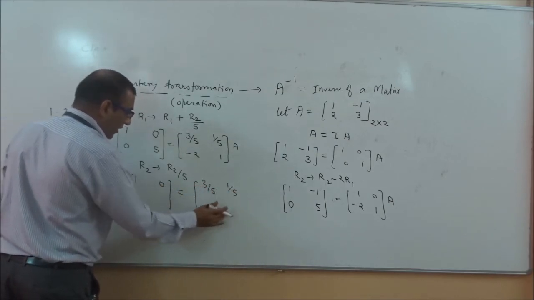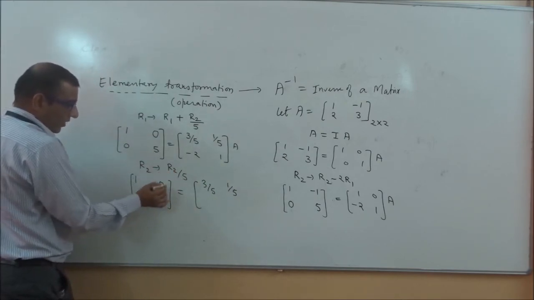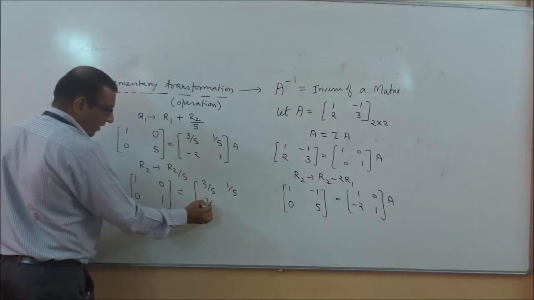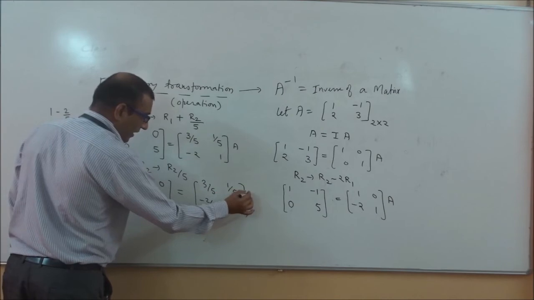Now you will come to R2. 0 divided by 5 becomes 0. 5 divided by 5 becomes 1. Minus 2 divided by 5 becomes minus 2.5. 1 divided by 5 becomes 1.5. And you will write here A.